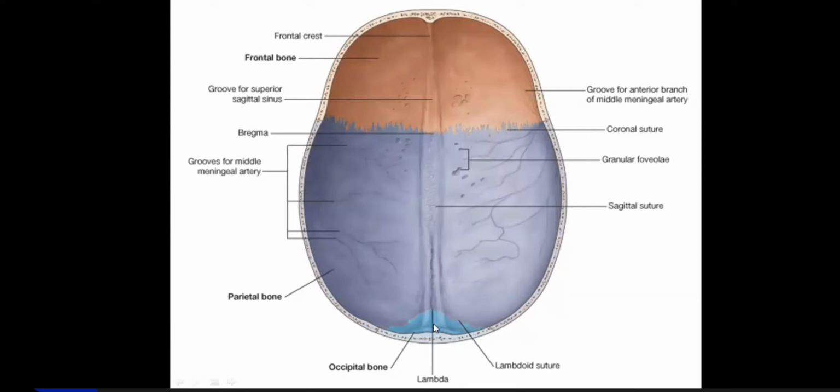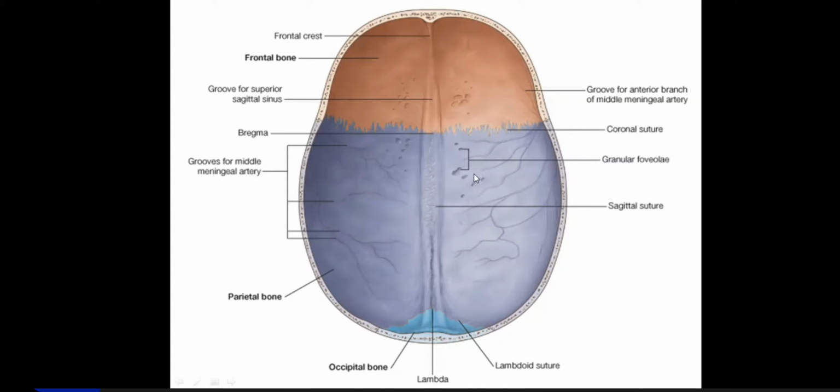So the sinus formed here is superior sagittal sinus, and into the sinus there are pedunculated tufts of arachnoid processes called arachnoid granulations in elderly, otherwise arachnoid villi also. Because of those pedunculated tufts, you can find there are fovea.